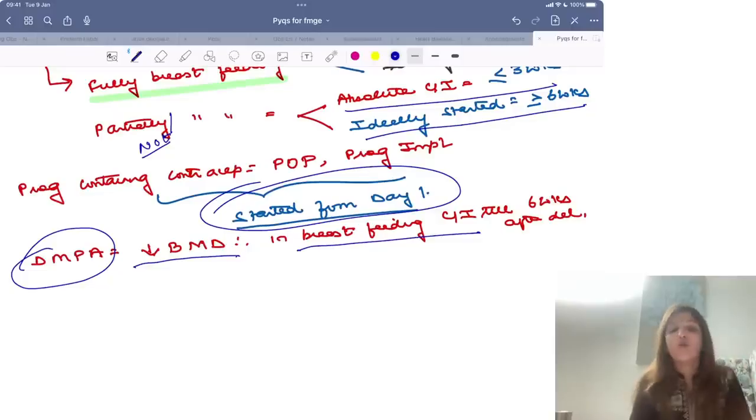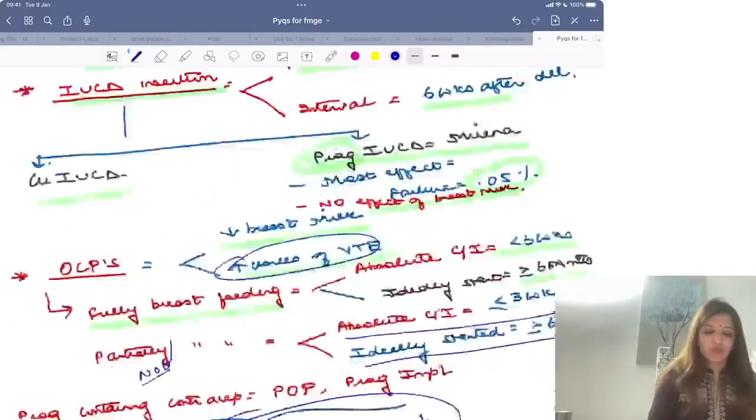OCPs, ideally in a breastfeeding female, we should start 6 months after delivery, but they are absolutely contraindicated till 6 weeks after delivery. But in a breastfeeding female, I'm going to start it ideally after 6 months. Progesterone containing pill or implant, you can start from day 1 of delivery. And injection DMPA, in a breastfeeding female, you should start from 6 weeks after delivery. Now, with this knowledge, let us come to this question.